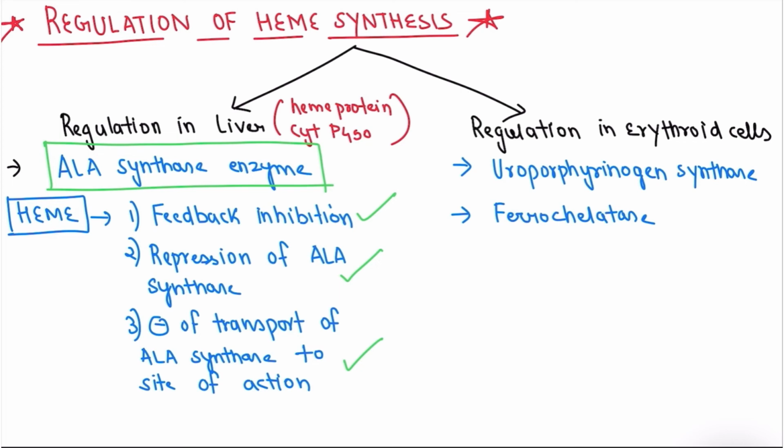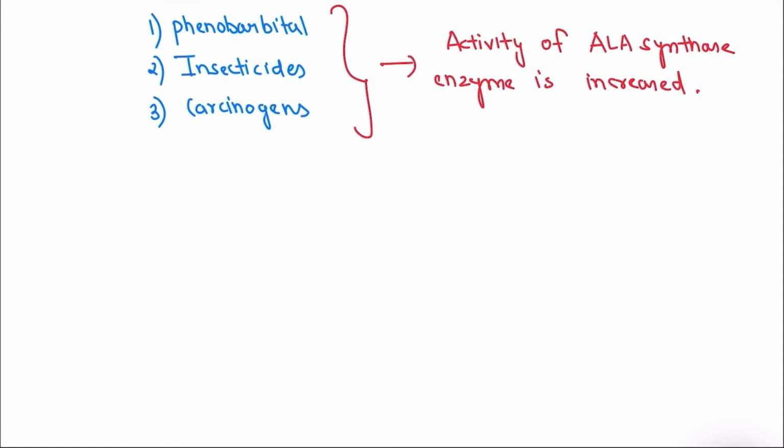Now coming to the second site, that is erythroid cells. Here we have to regulate two enzymes, that is uroporphyrinogen 1 synthase and ferrochelatase. These two enzymes help in regulating the heme synthesis in erythroid cells. And one more point you have to remember regarding this cycle is phenobarbital, insecticides and carcinogen. These all increase the activity of ALA synthase enzyme. You have to remember this point, that phenobarbital, insecticide, carcinogen increase the activity of ALA synthase enzyme.